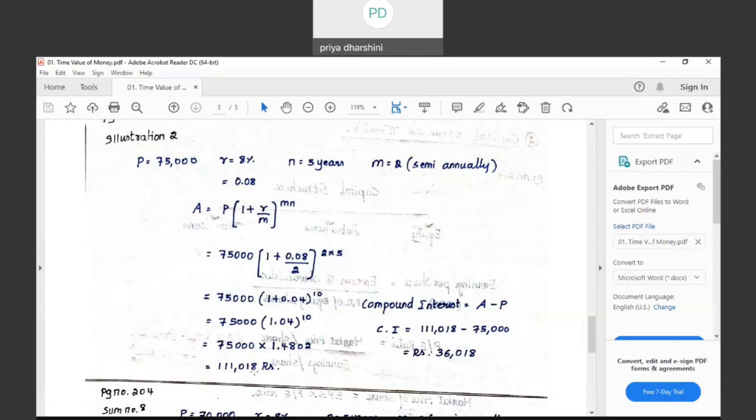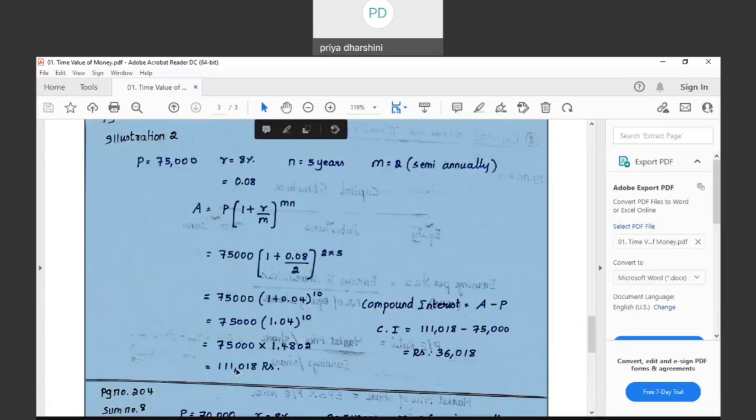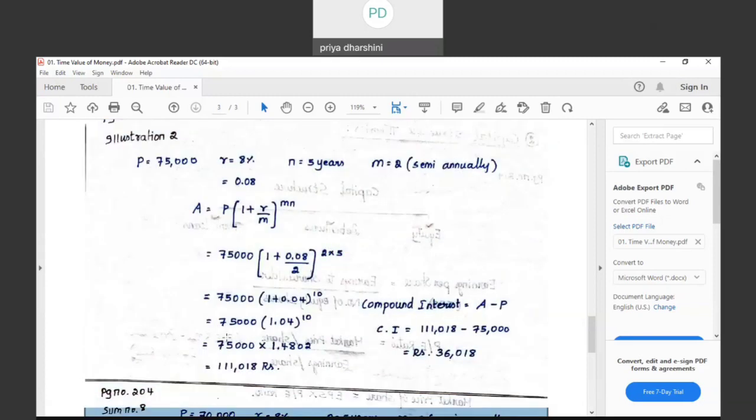They have not just asked that. They have asked to ascertain the future value and compound interest. The future value is 1,11,018. How much is the compound interest? It is the future value minus the principal that is deposited. So the difference will give you the amount of compound interest. Is this sum clear? Is it clear to all?